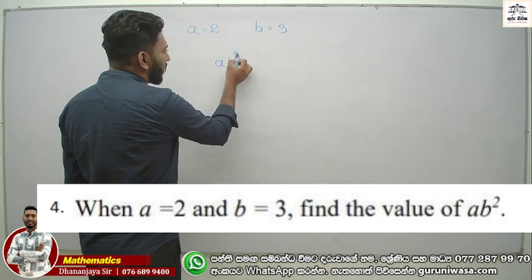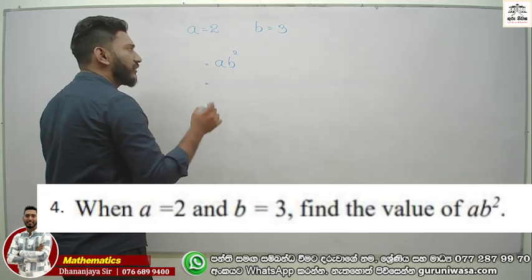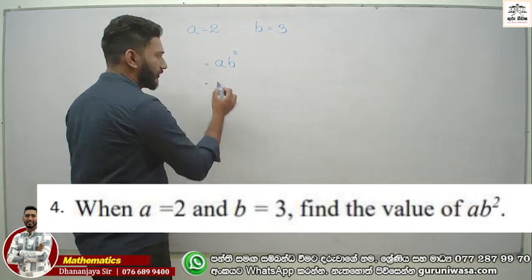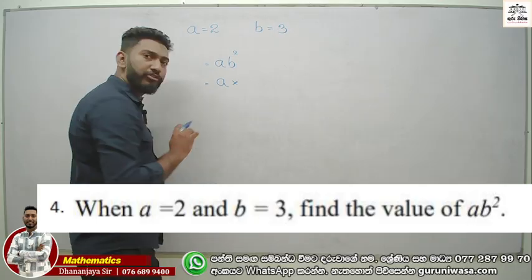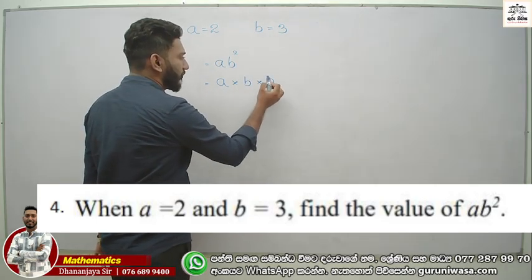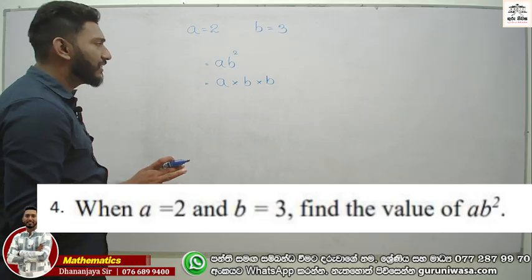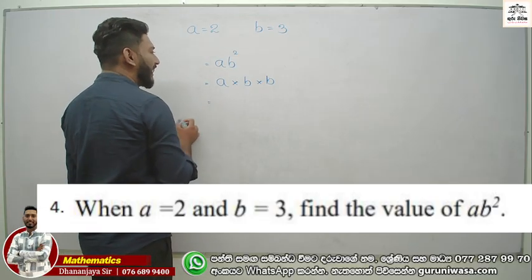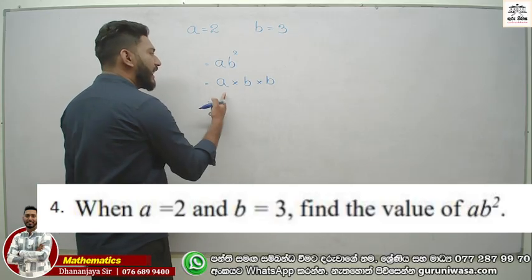AB squared. And now you know the meaning of AB squared. You can expand it like this: A multiplied by B to the power of 2 is A times B multiplied by B. Now we know the meaning of these products, right? The question said take number 2 as A, so A is 2.